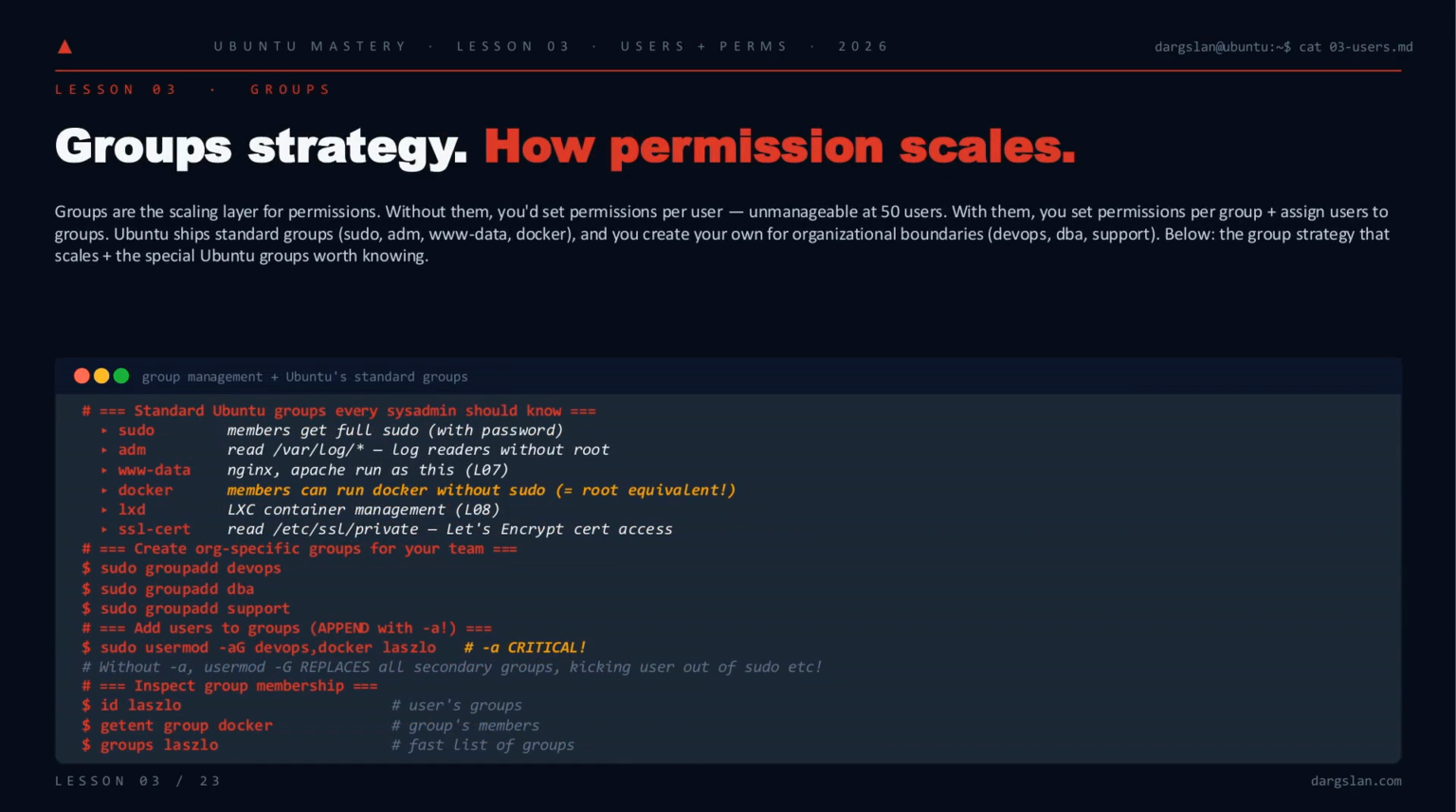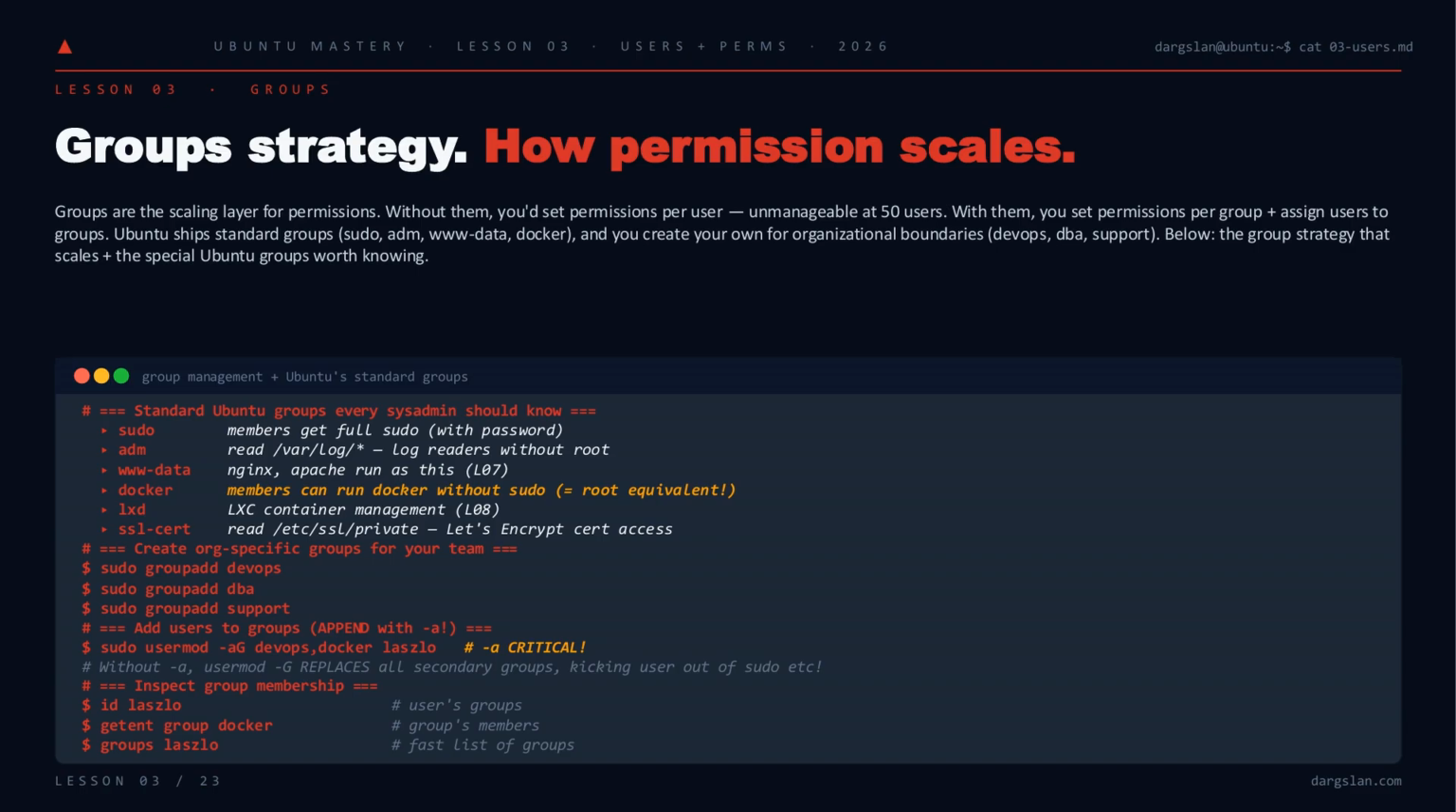Once auditing is in place, the next question is scale. You don't grant permissions to 50 users one by one. You grant them to groups and assign users in. Ubuntu ships the ones you need to recognize on sight: sudo for privilege, adm for log reading, www-data for web servers, and docker, which is root equivalent, so treat membership accordingly.